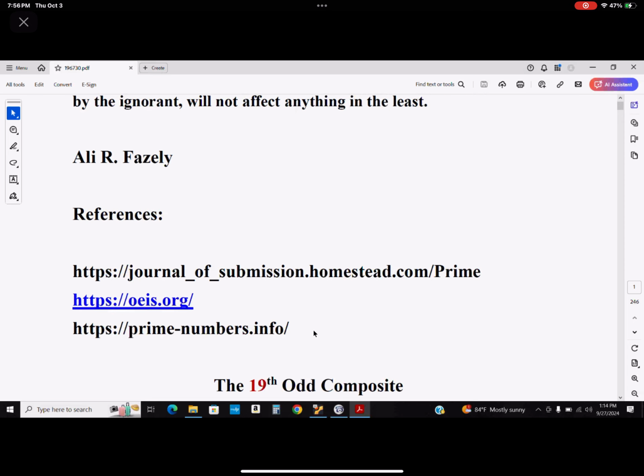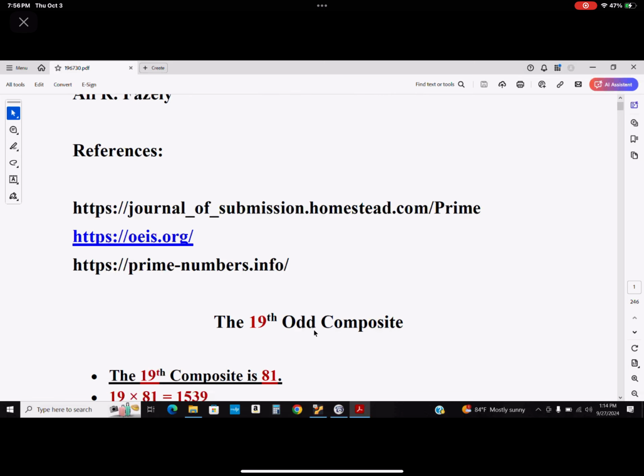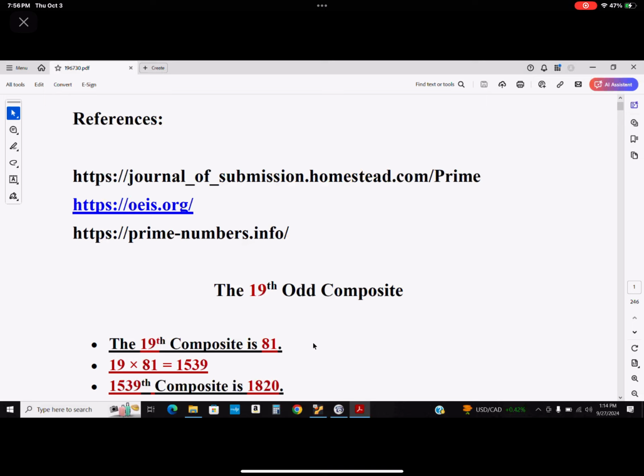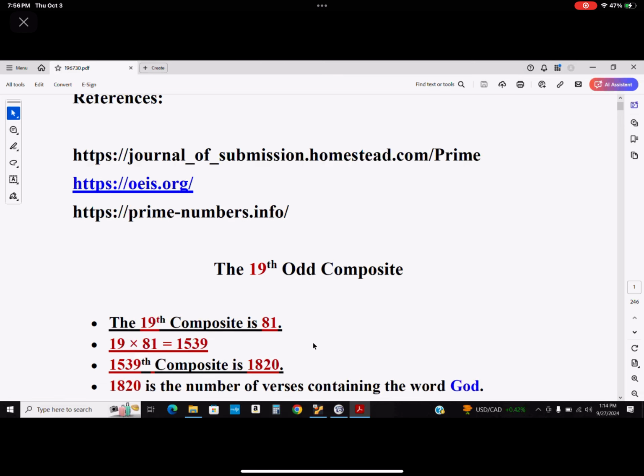Okay, so the 19th odd composite is 81, and 81 times 19 is 1539, and the 1539th composite is 1820. Those of you who remember, 1820 is the number of verses containing the word God in the Quran.